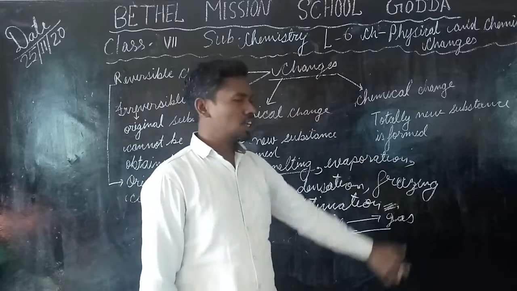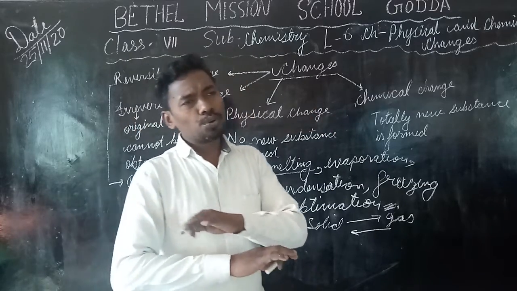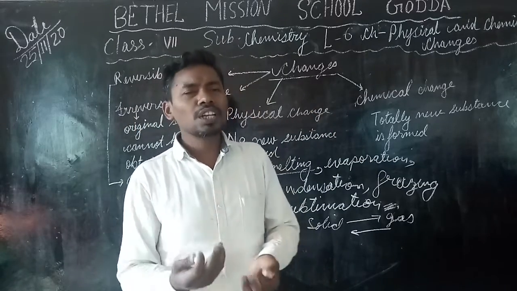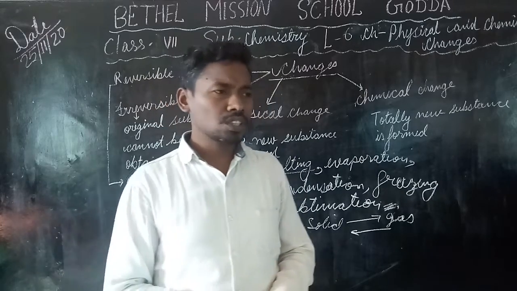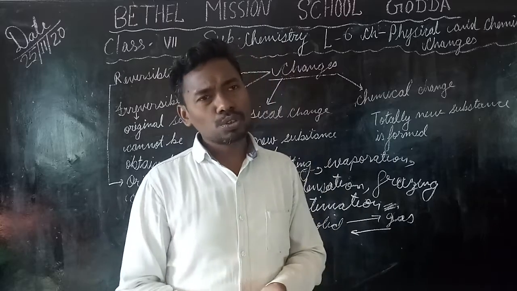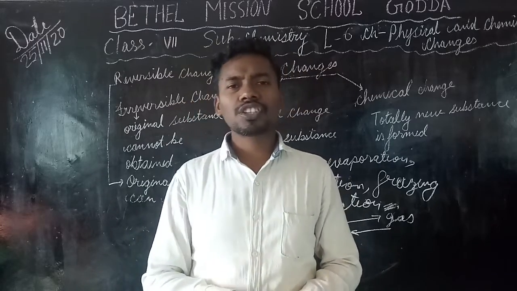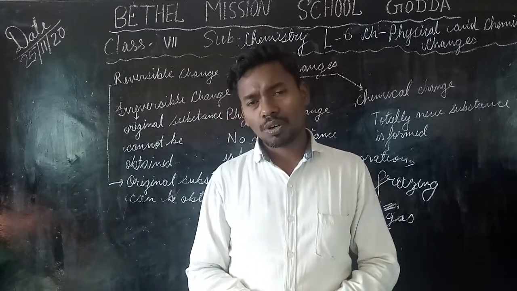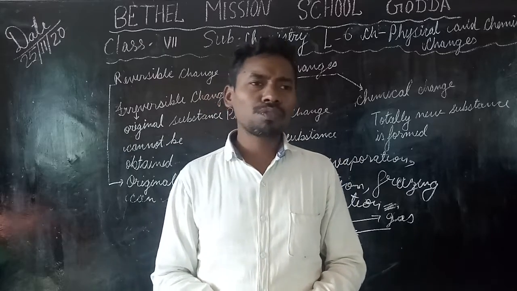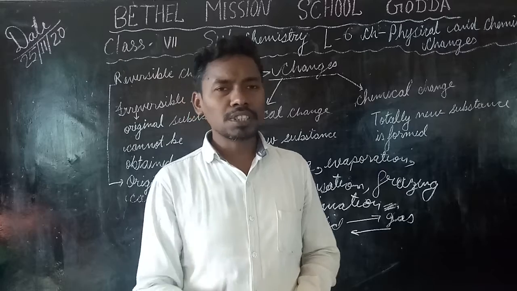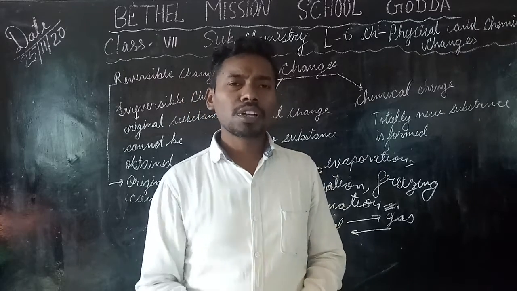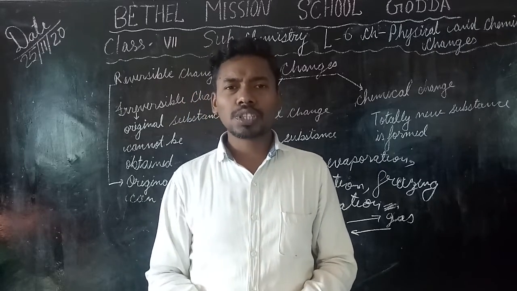Then we have one more change, which is called chemical change. This is a type of change in which totally new substances form and all the characteristics change. Physical characteristics also change and chemical characteristics also change. So when both physical as well as chemical characteristics change, it can be said that it is a chemical change, because a totally new substance is formed.